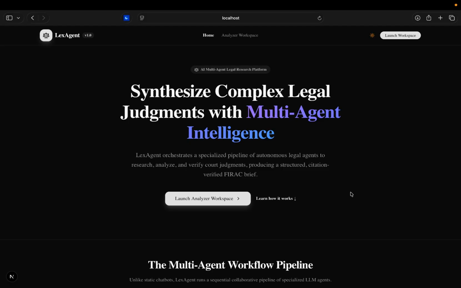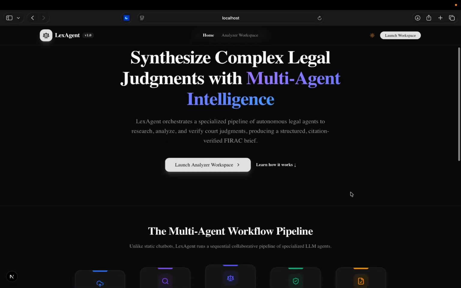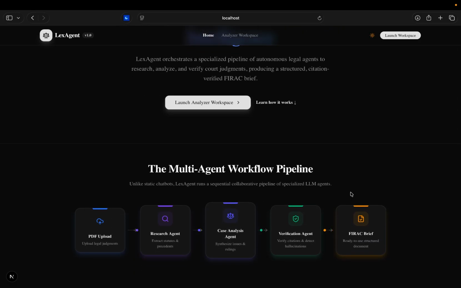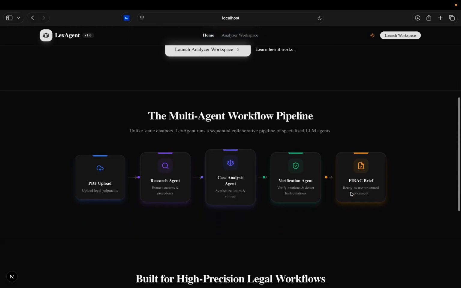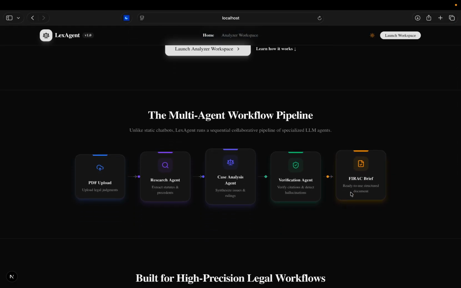Hi, I'm Atulya and this is LexAgent, my submission for the Google X Kaggle AI Agents Capstone project. LexAgent is an AI powered multi agent platform that analyzes Indian court judgments and automatically generates structured FIRAC briefs. Instead of relying on one single prompt, LexAgent divides the workflow into multiple specialized AI agents that each perform one well defined responsibility. The workflow begins when a judgment PDF is uploaded.